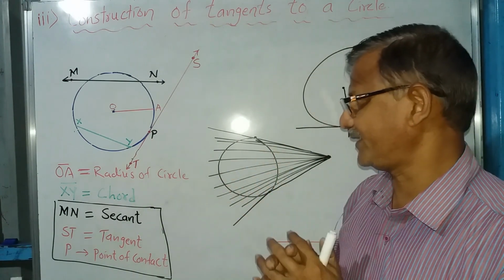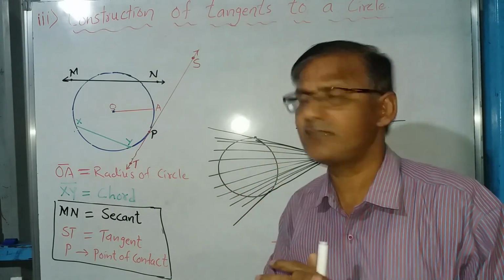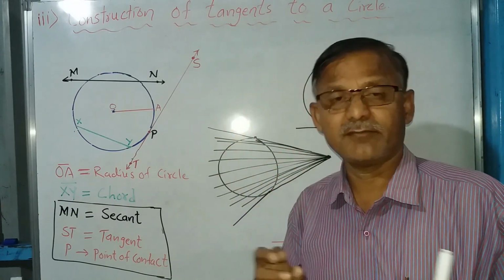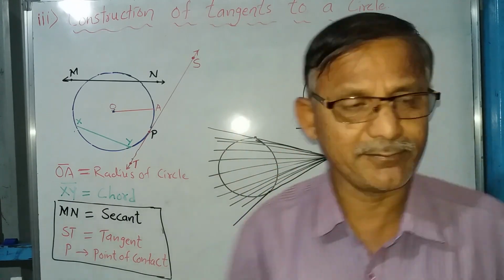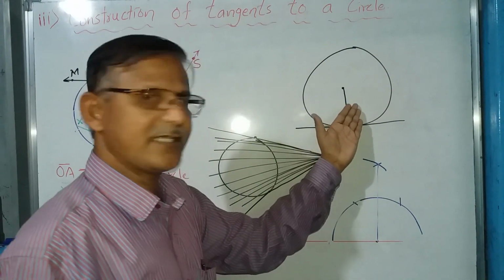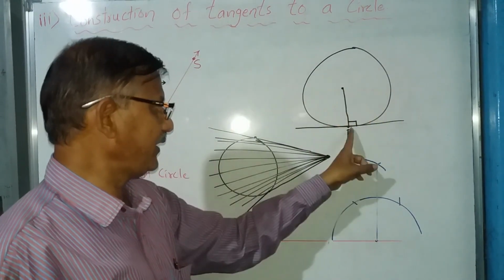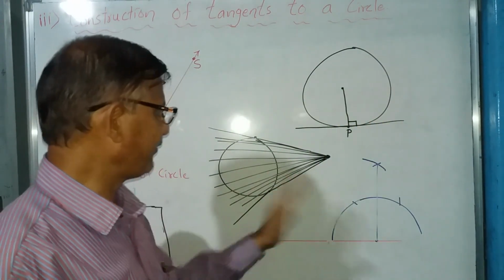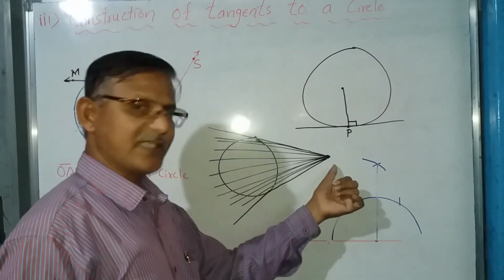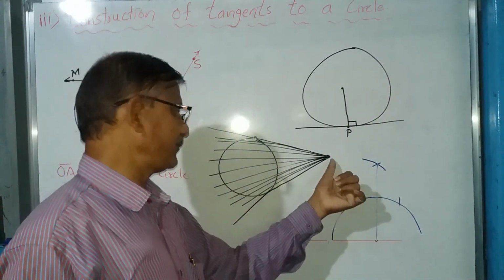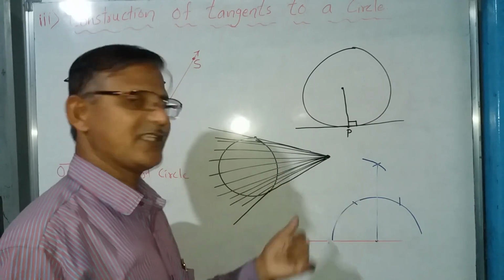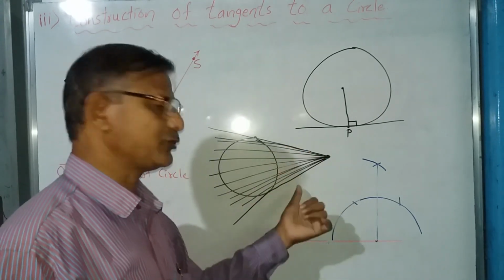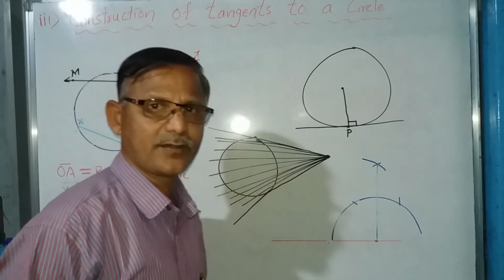So let us start the construction of tangents to the circle by taking examples. First of all, related to this point, only one tangent to the circle. Then afterwards, let us take examples from an external point, how to draw the tangents to the circle. Let us start.